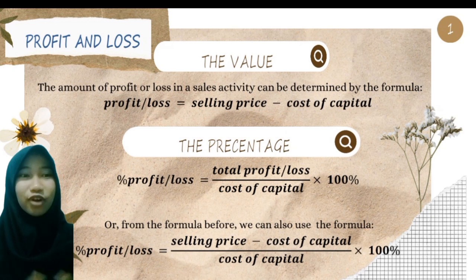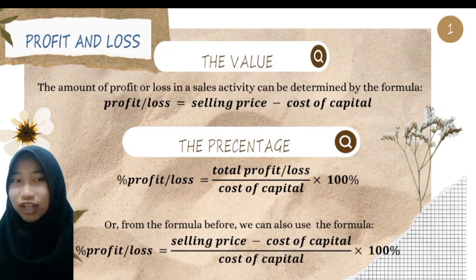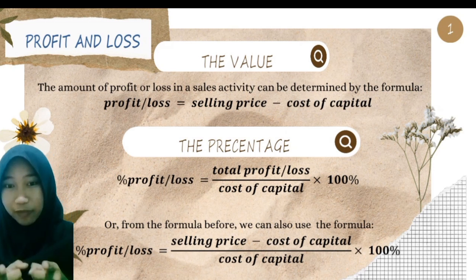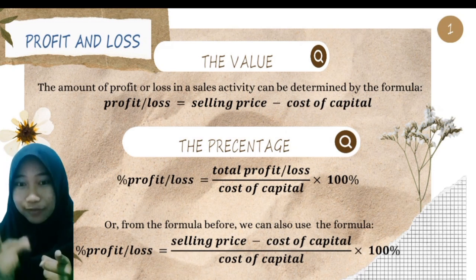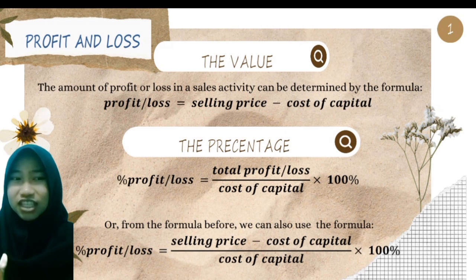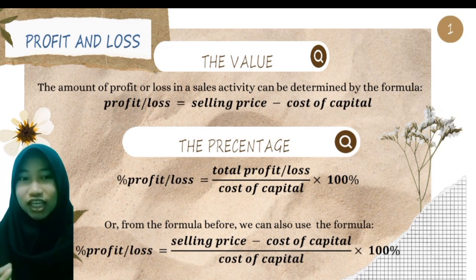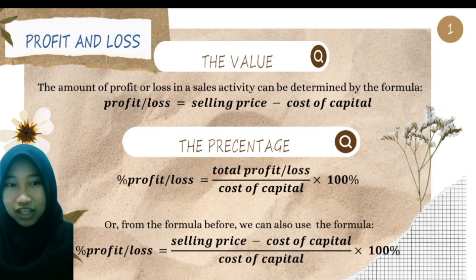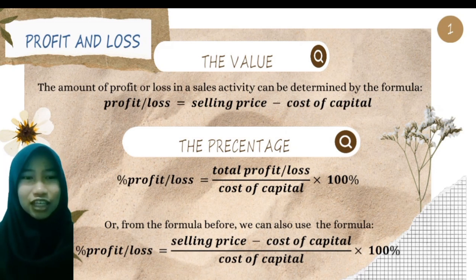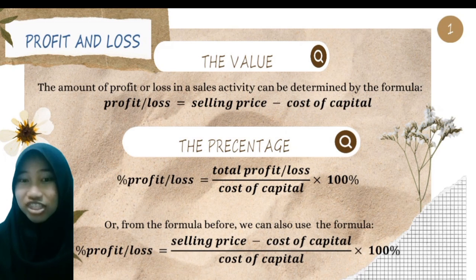The amount of profit or loss in sales activity can be determined by the formula: profit or loss is equal to selling price minus cost of capital. You must remember this formula because that is the basic formula. We will know that it is profit if the value calculated by the formula is a positive value, and we know that it is loss if the value calculated is a negative value. And we will talk about the percentage.